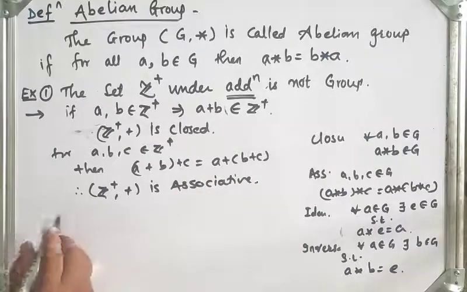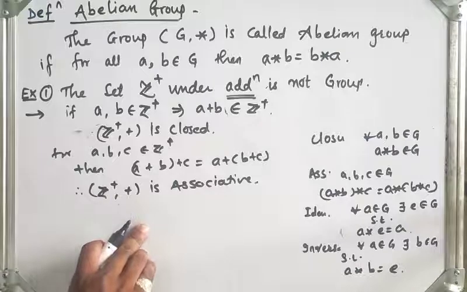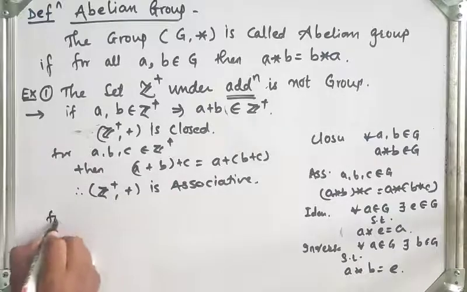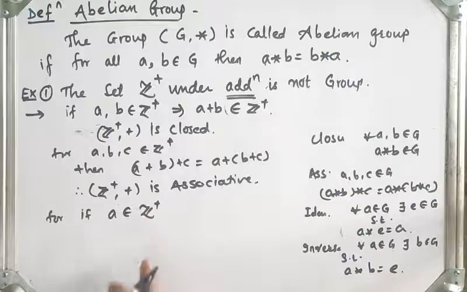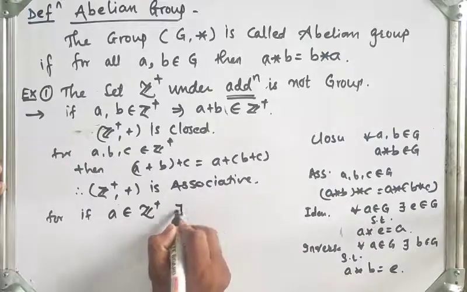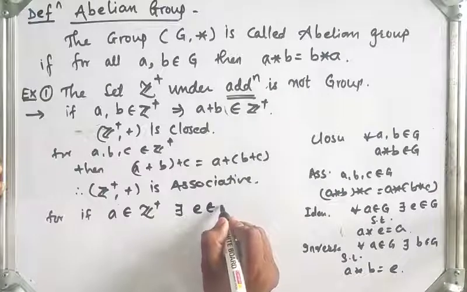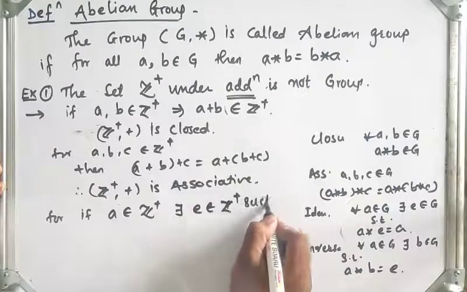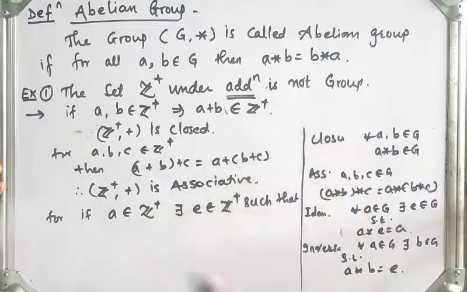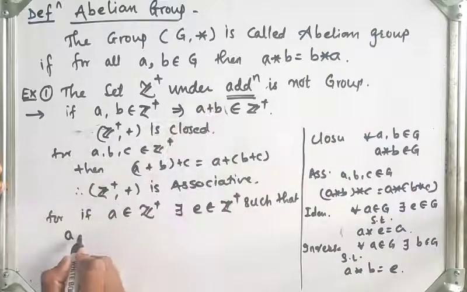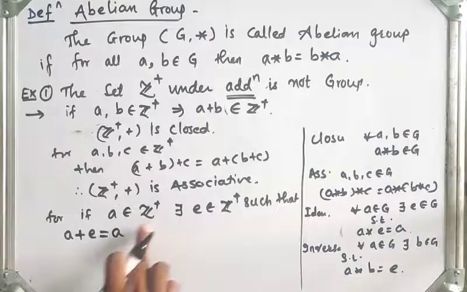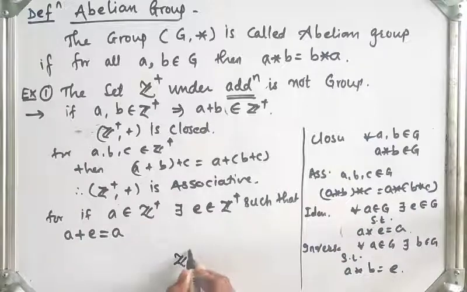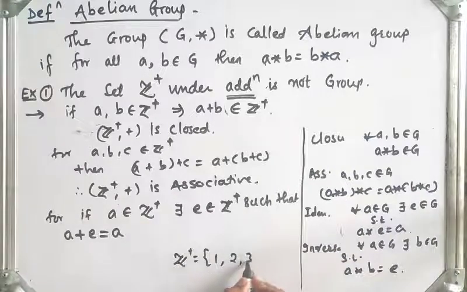Now the third property is existence of identity. If a belongs to the set of positive integers, there exists e belongs to Z plus such that, what is the property? Here the operation is addition, so a plus e should be a, right? So a is a positive integer. What are the positive integers? Z plus is 1, 2, 3, 4 and so on, these are the positive integers.